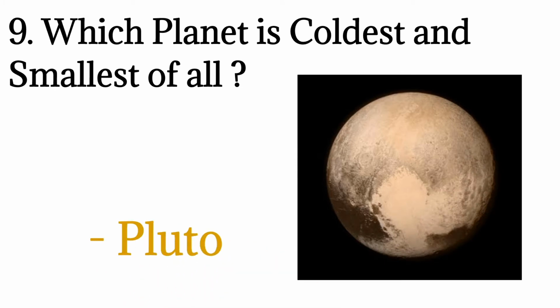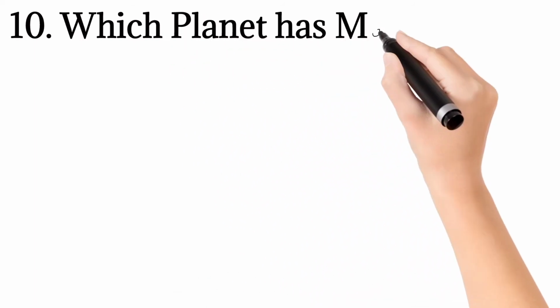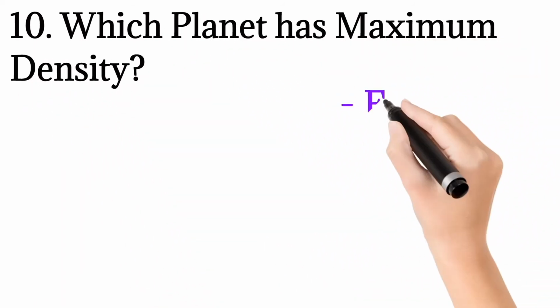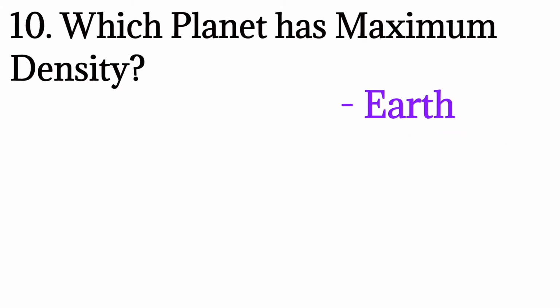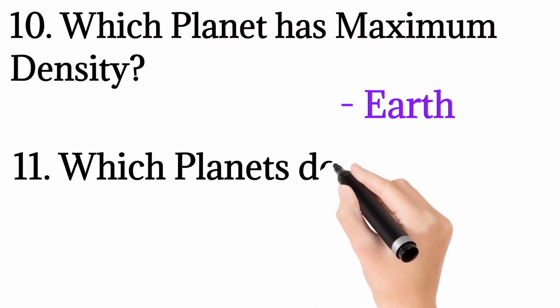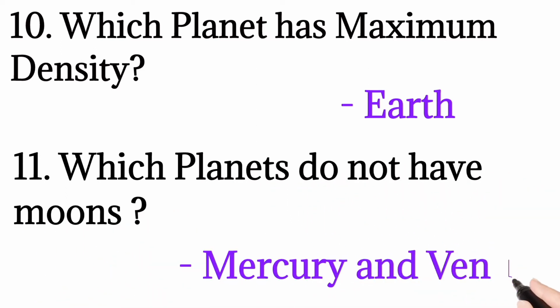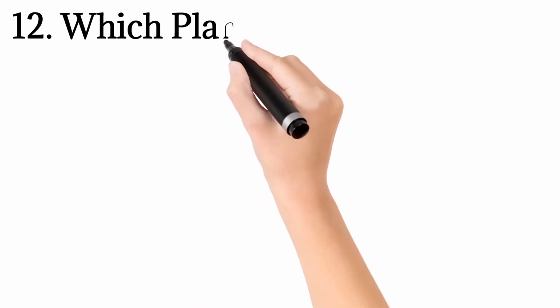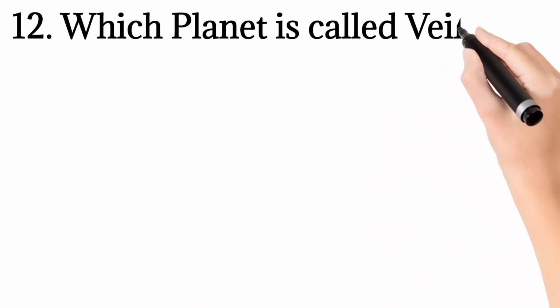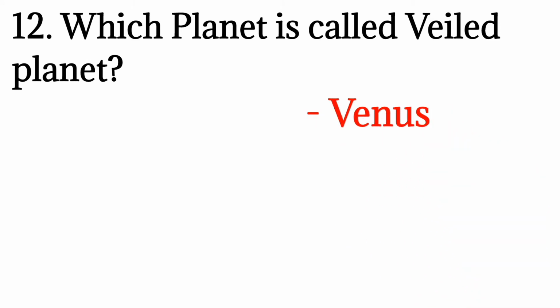The 10th question is, which planet has maximum density? The maximum density is with Earth. So Earth has maximum density. The 11th question is, which planets do not have moons? Mercury and Venus, these are the two planets which do not have moons. The 12th question is, which planet is called the veiled planet? The veiled planet is Venus.